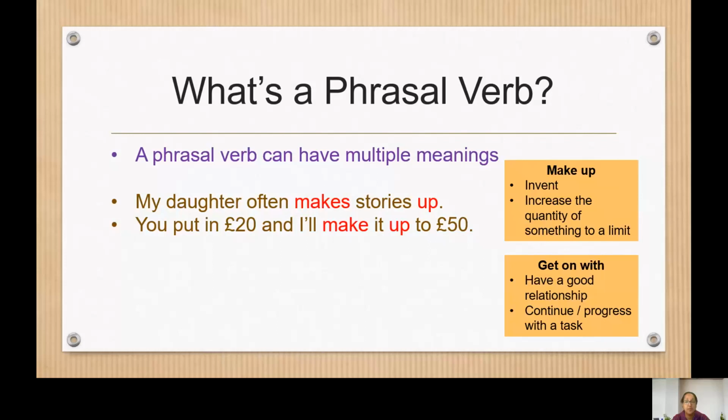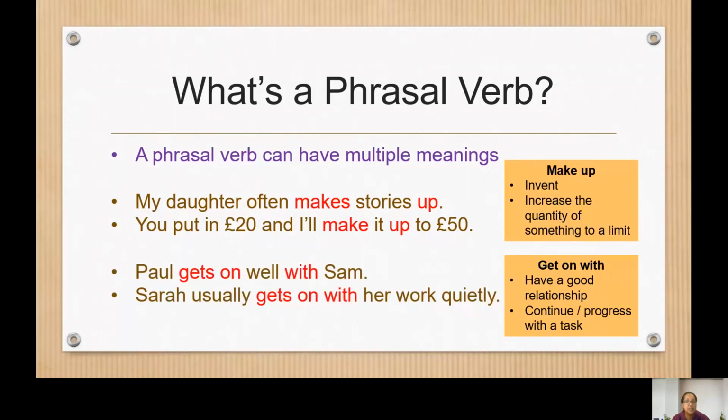Another one is get on with. It can mean to have a good relationship with someone, or it can mean to continue or progress with a task. For example, Paul gets on well with Sam. They have a good relationship. Sarah usually gets on with her work quietly. So she continues with her work quietly.